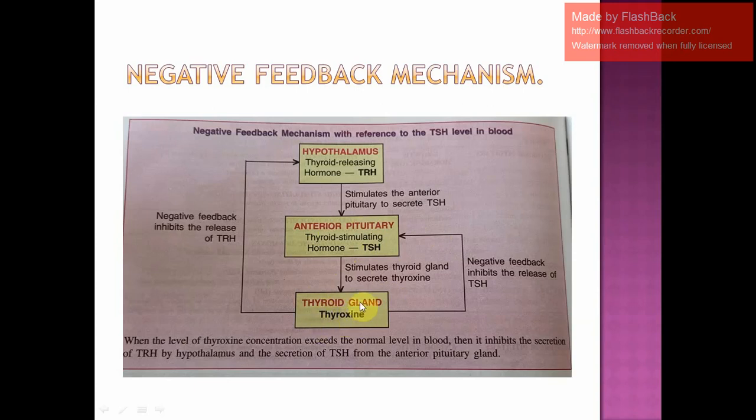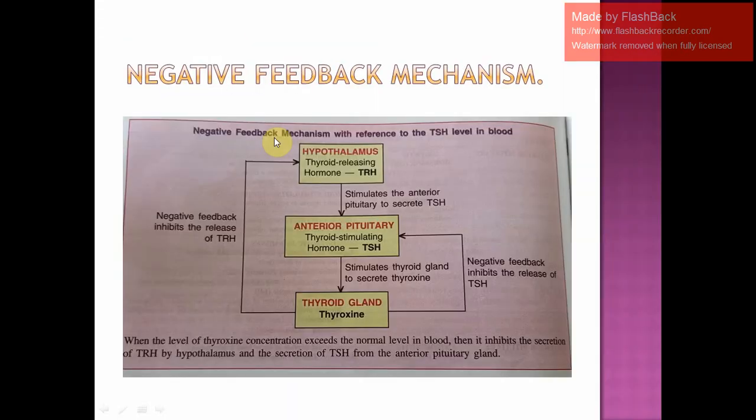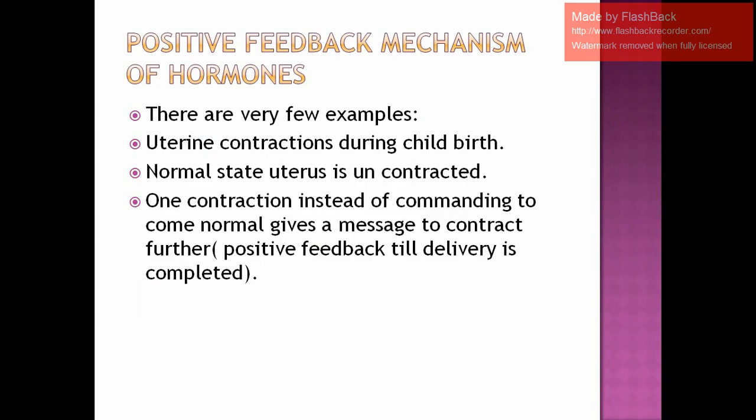Once the thyroxine is produced, whatever is required by the body, if a little bit of increase is there in the end product, then there will be an immediate message sent to the anterior pituitary and to the hypothalamus to stop the production of their respective hormones. That is, this anterior pituitary to stop TSH and that one to stop TRH. Am I clear? This is the negative feedback mechanism. It's very, very important. You should know this schematic representation. If you do it in this way, you score full marks.